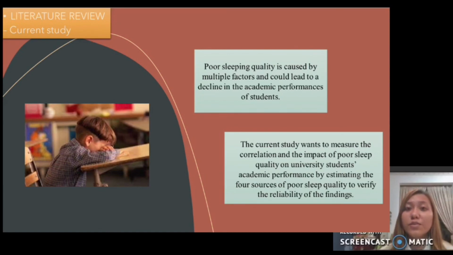The current study wants to measure the correlation and the impact of poor sleep quality on university students' academic performance by estimating the four sources of poor sleep quality to verify the reliability of the findings.